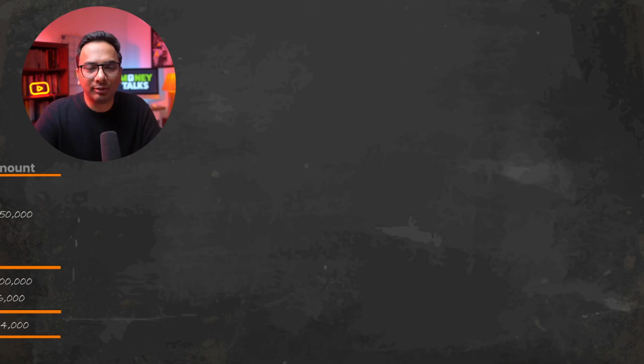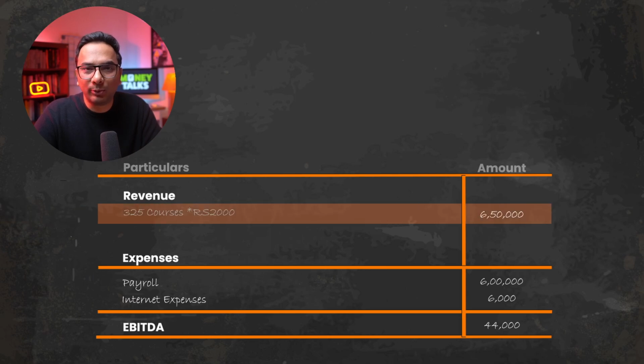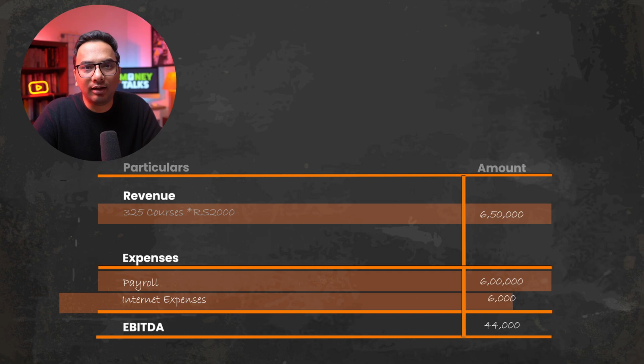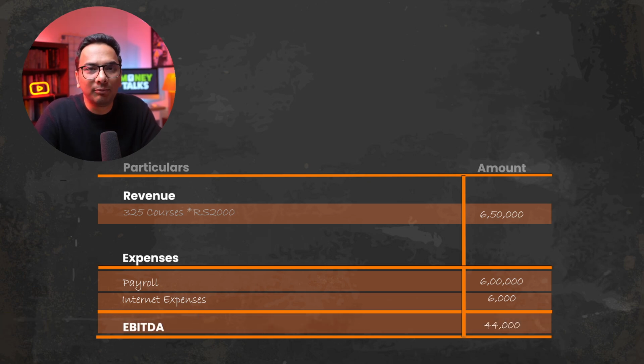This is basically a statement of your income minus the expenses, showing whether you made the profit or you made a loss. Got it? For the revenue, we sold 325 courses during the year for 2,000 rupees each, making a total of 6,50,000 rupees. We paid a salary of 6 lakh rupees and we paid 500 rupees per month for internet connection, making it a total of 6,000 rupees during the year. The balance amount here is called EBITDA, earnings before interest, tax, depreciation and amortization, which is 44,000 rupees right now.